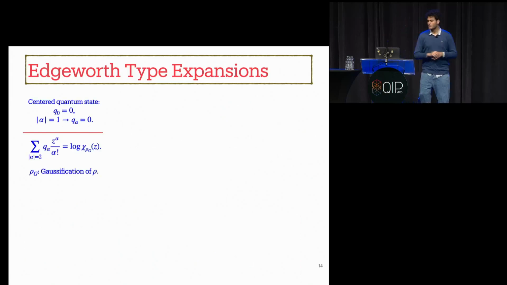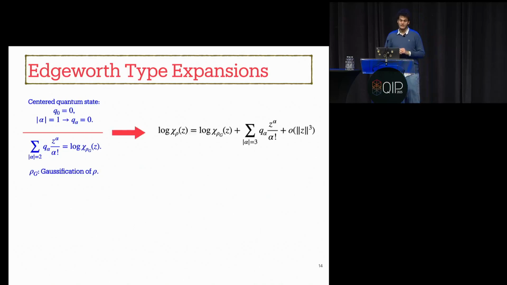You should believe me that as rho is a centered quantum state, we can simply derive that Q0 is 0, and all other coefficients that are related to the first order derivatives are 0 too. And if we look at the terms that are related to the second order derivatives and sum those terms, we end up having the function log of the characteristic function of rho g. Why is that? It's because rho g has the same first and second order moments as rho. Putting all this together, we have this expansion for the log of the characteristic function of rho, which is the log of the characteristic function of rho g, plus some other terms with degree greater than or equal to 3.